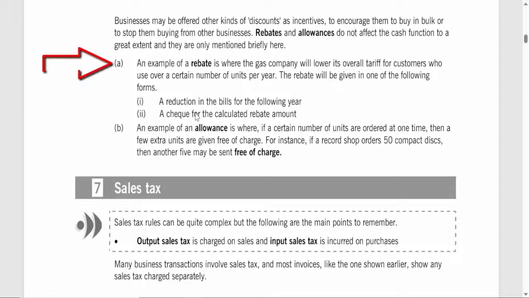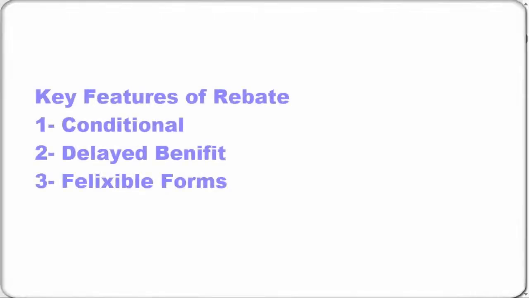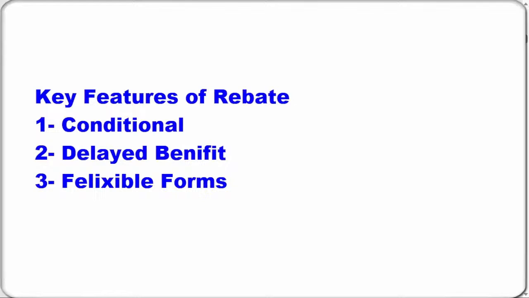Rebates, encouraging long-term spending. A rebate is essentially a form of post-purchase discount where a business receives a refund or partial repayment after purchasing a certain amount of goods or reaching a specific usage level. Unlike trade discounts, which reduce the upfront cost, rebates are given after the purchase is complete and usually after certain conditions are met. The goal of a rebate is to encourage long-term spending or usage by making it financially rewarding for the buyer.